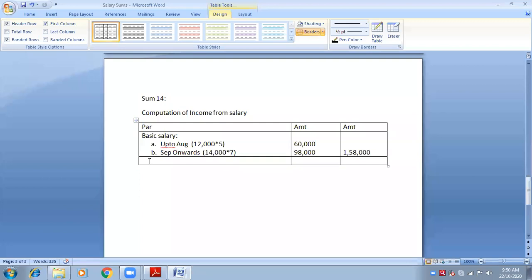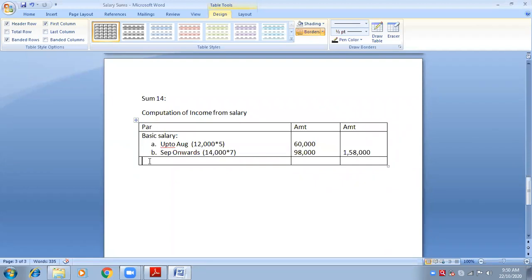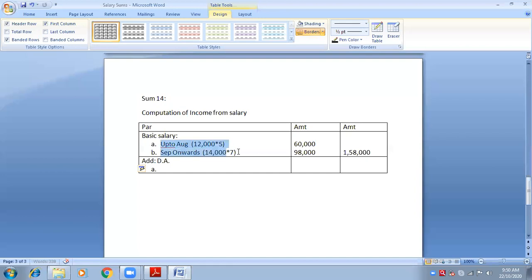Now after basic salary, there is DA. Up to August, 6,000 per month. And then September onwards, 70% of basic. Basic means basic salary. So next we will write add. And then we will go on adding things which are related to salary. DA also is divided into two parts. So again A and B. What is A? Up to August. And what is B? From September, that means September onwards.